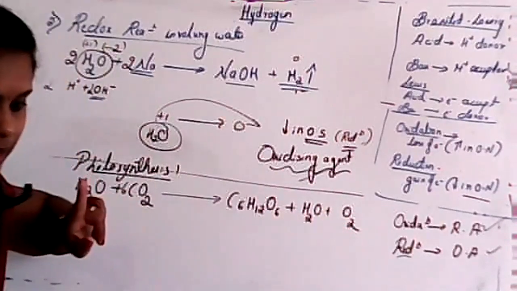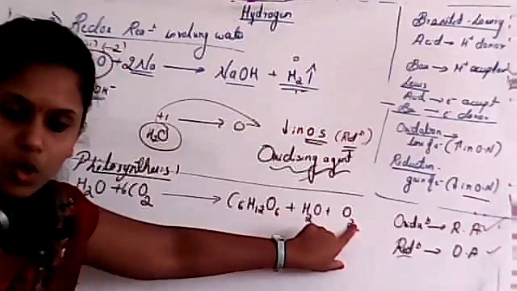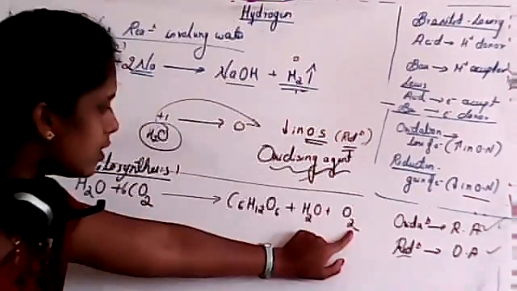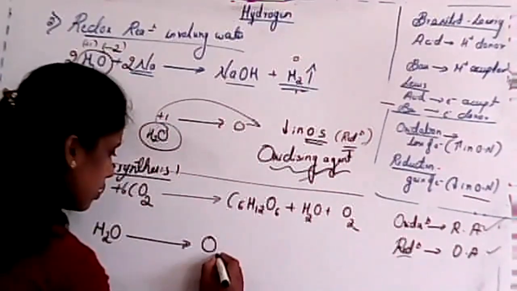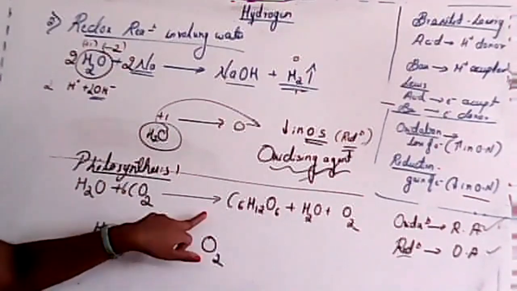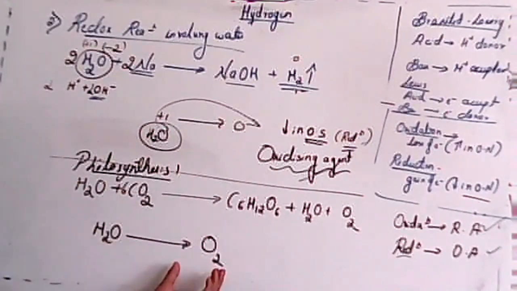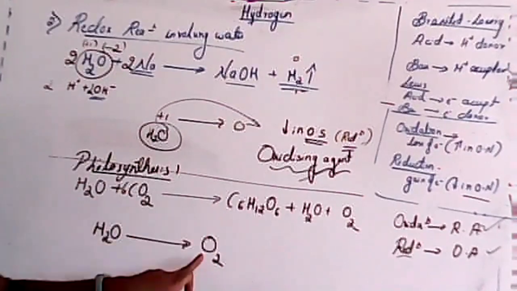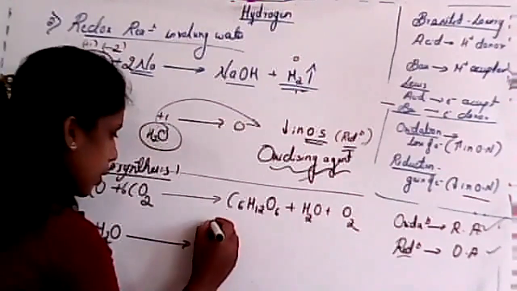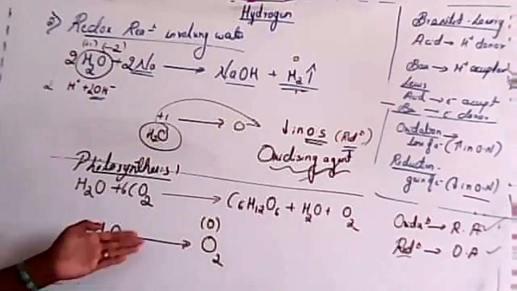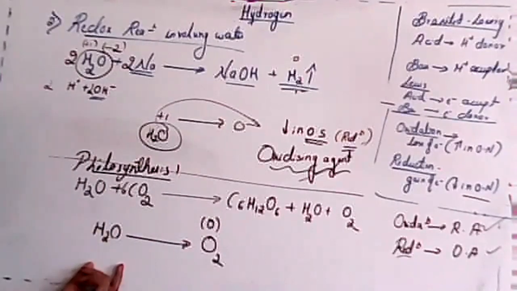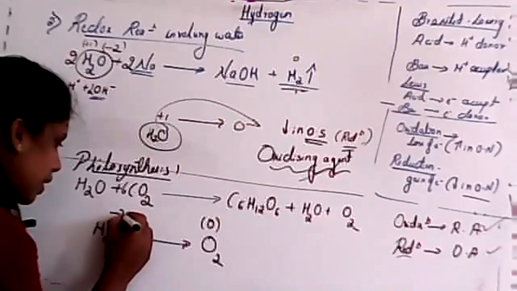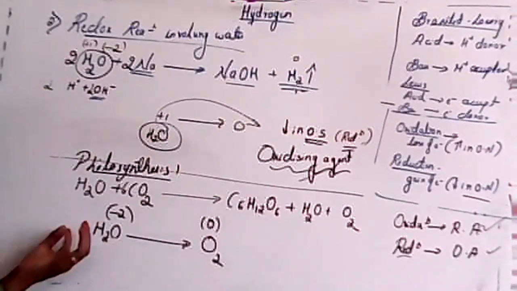Clear? Yes. Water is oxidized to oxygen. Now I'll consider the same reaction here. What is the oxidation state of oxygen in this case? Students, just reply. It is 0, because it is an elementary state. That's why we consider it in a bracket. Next, what is the oxidation state of oxygen in water? Just tell me. It is -2. The common oxidation state of oxygen is always -2.